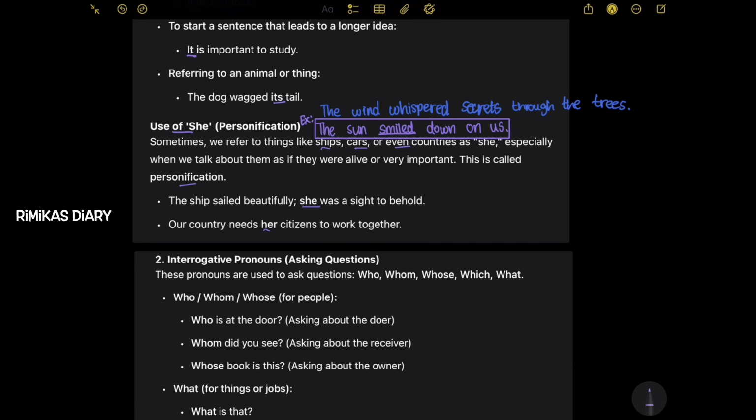So let me give you another example. The wind whispers secrets through the trees. So the wind can't actually whisper secrets through the trees, but it's just imagination. So when you look at those imaginary stories, they use a lot of this, like personification.